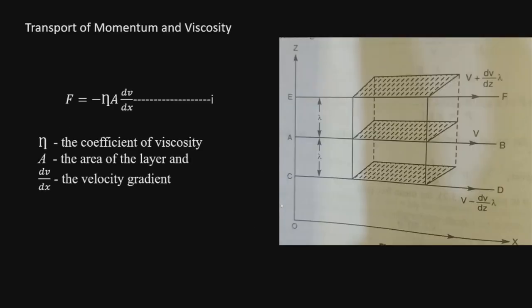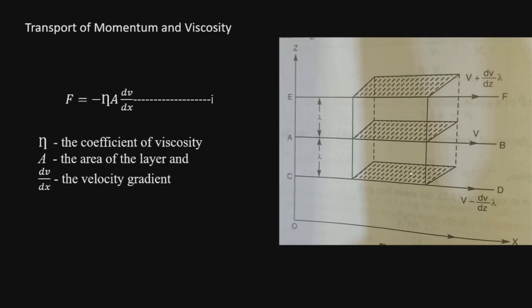Now we'll see the transport of momentum, which gives rise to viscosity. The different layers, as they are shown here, different layers of gas, may have different velocities.